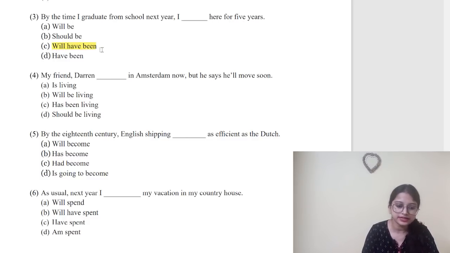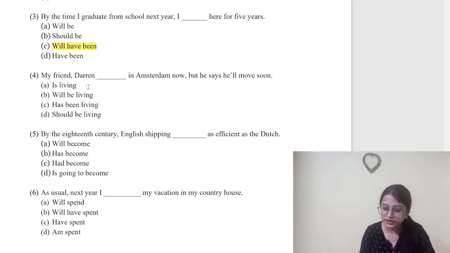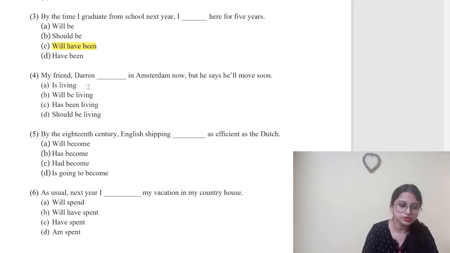My friend Darren dash in Amsterdam now, but he says he will move soon. So at present, where is Darren living? In Amsterdam. So number A is living. By the 18th century, English shipping dash as efficient as the Dutch. Question number 5, option C.